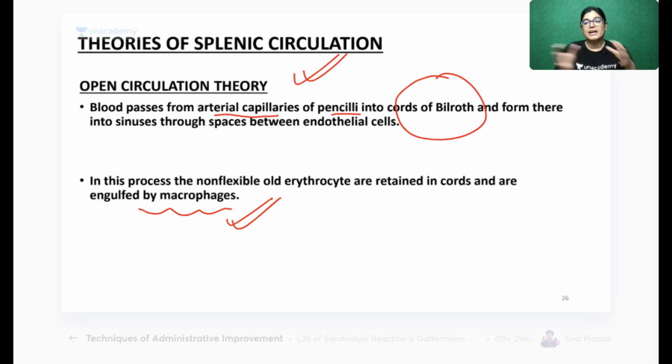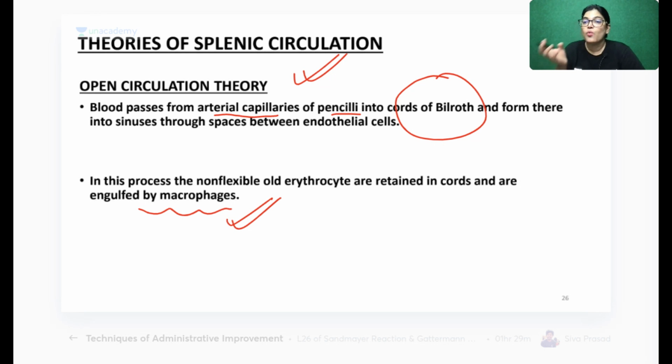Okay, a few students want English, a few students want Hindi. Okay, so once more I will tell you. For example, if you want to understand splenic open circulation, at the arterial end the blood lies. Blood is residing in the arterial end, and in open circulation, blood will not enter the splenic veins directly. It will pass via a route. What is the route? In which route will it pass? It will pass in a route, and that route is called the splenic cord of Billroth. It behaves like a tunnel.